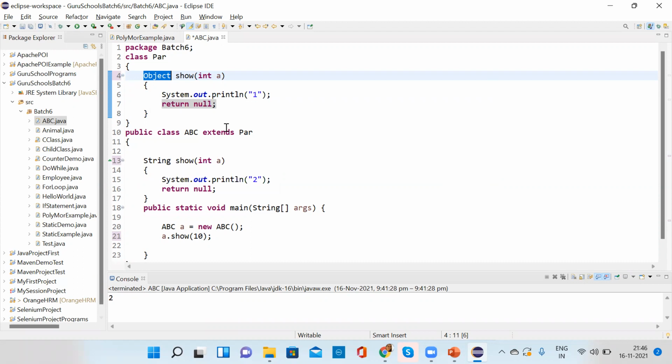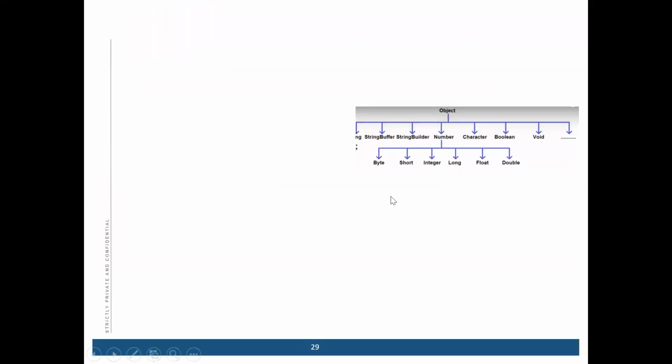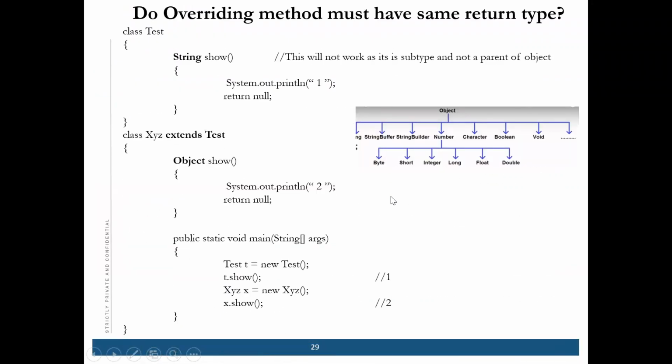Can you show once the chart? Here it is, the return type. Integer must have the same return type. So Integer, Number. If we go ahead and do Number instead of the parent Object, you cannot. I haven't seen Number. So this thing we cannot do.